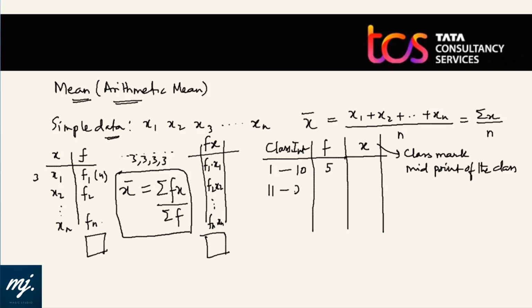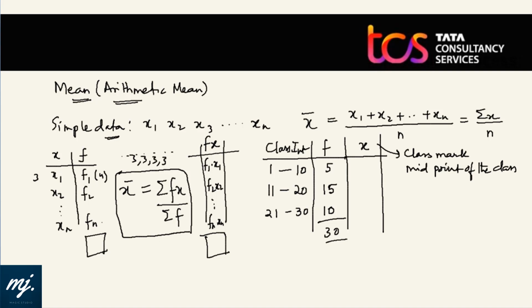Now next class is 11 to 20. We have got 15 students who have scored between 11 to 20. And then we have one more class from 21 to 30, and here also we have 10 students who have scored between 21 to 30. And if there are 30 students in the class, and in a test of 50, lowest score can be 1, highest score is 30. So what do we mean by 11 to 20, 15 students? 15 students have scored between 11 to 20.